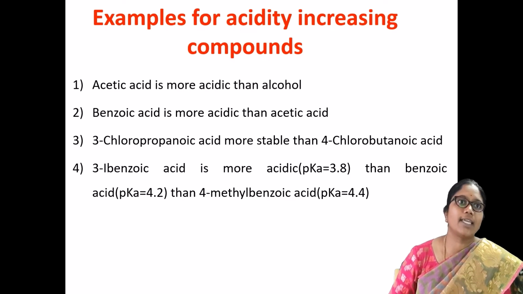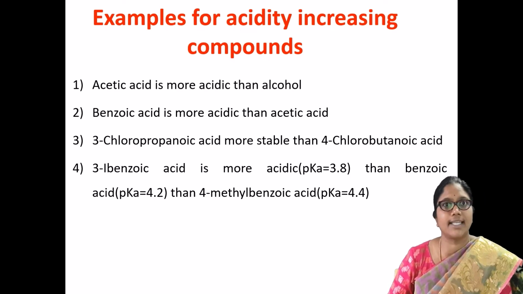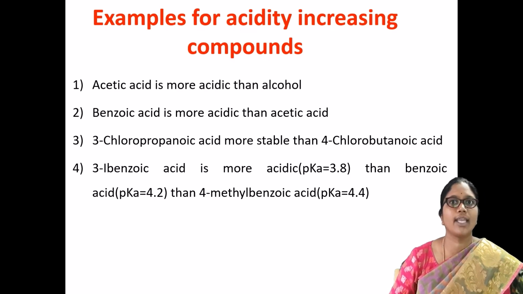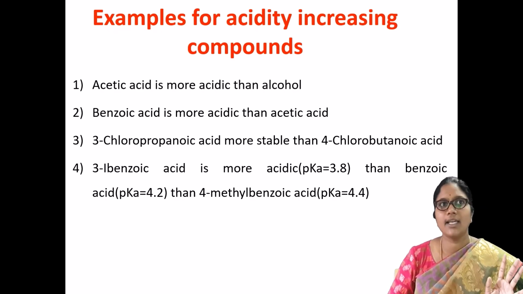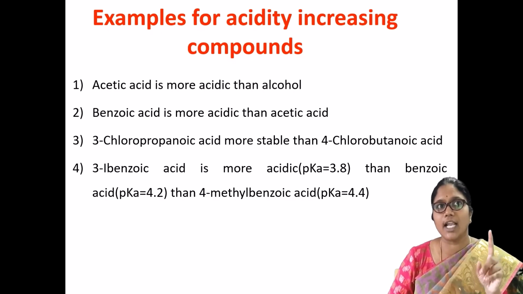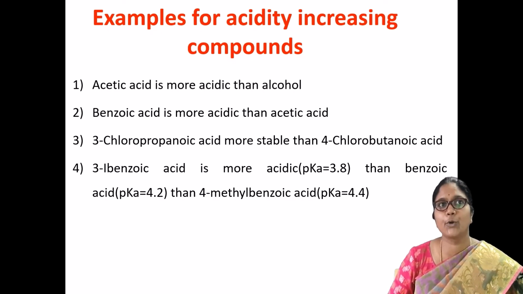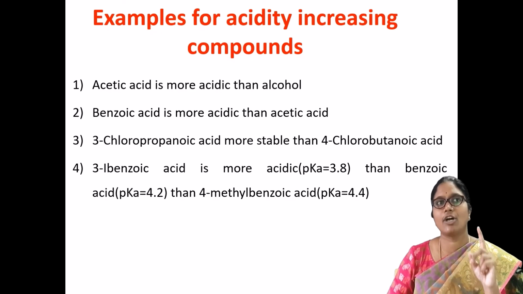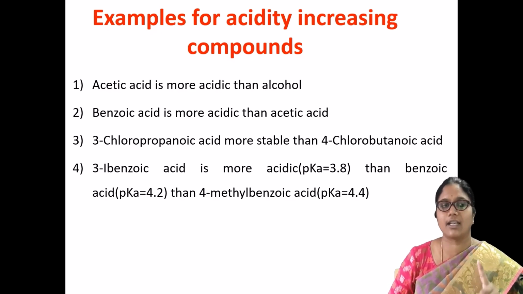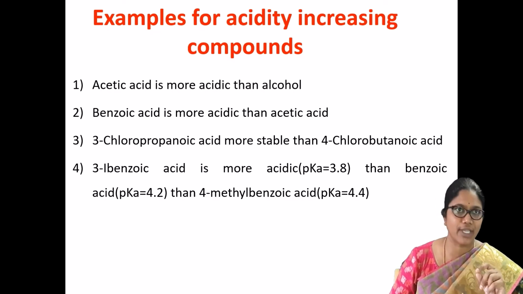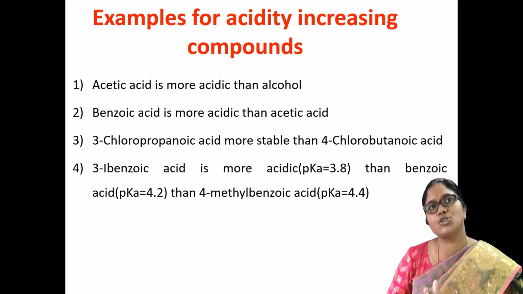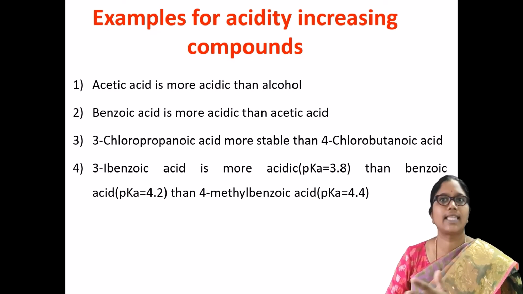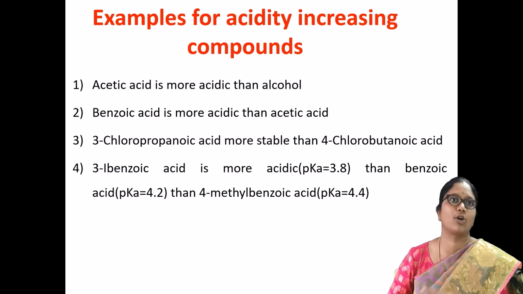So that's the reason why 3-iodobenzoic acid is more acidic than benzoic acid. Benzoic acid is simply benzene with COOH, but here there is an iodine, an electron withdrawing group, at the third carbon of your benzoic acid. So 3-iodobenzoic acid is more acidic, or more stable, than benzoic acid.